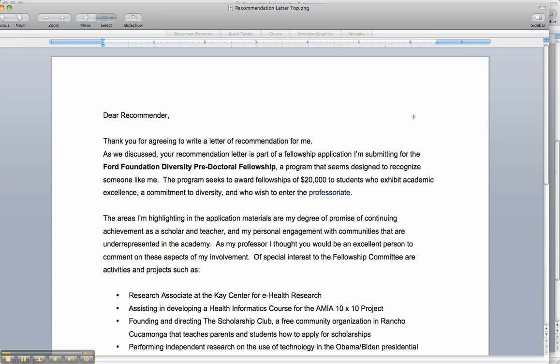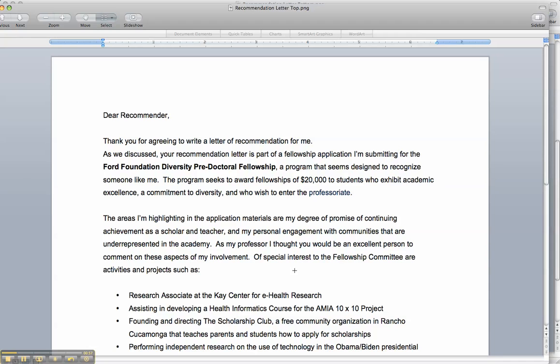Dear recommender, thank you for agreeing to write a letter of recommendation for me. You want to make sure you thank the person because they don't have to do this for you. All right, you want to also include the name of the scholarship that you're applying for. In this case, it's Gates Millennium, how much the award is, and what you're highlighting in your letter of recommendation.